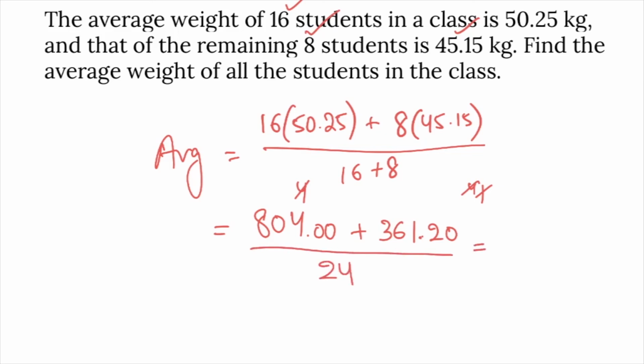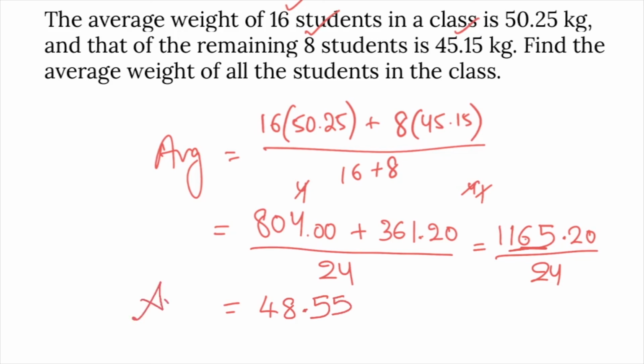So the average of the class is 804 plus 361.20, that is 1165.2, divided by 24. So the average of the whole class is 48.55.